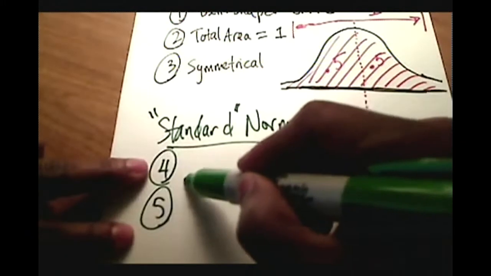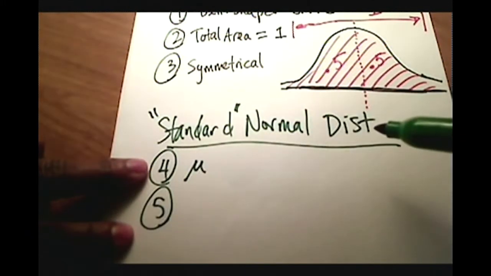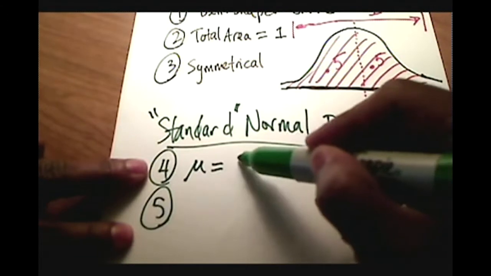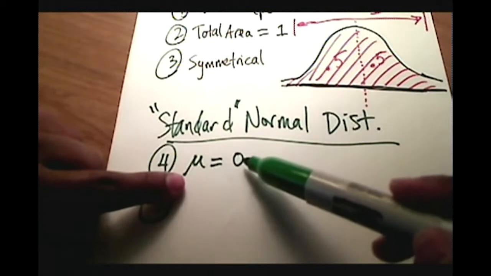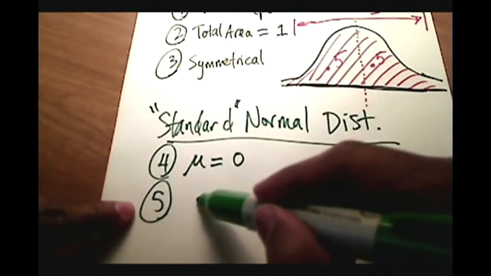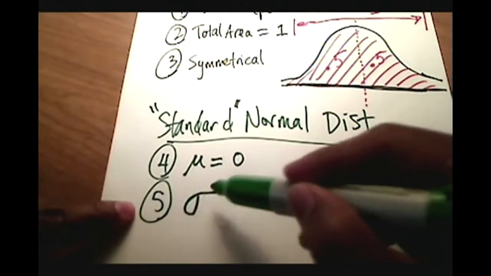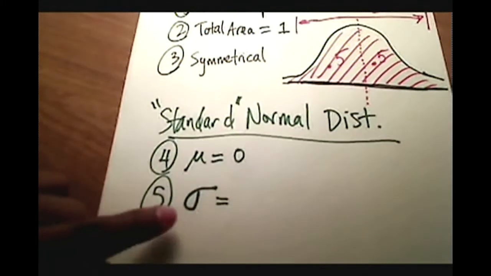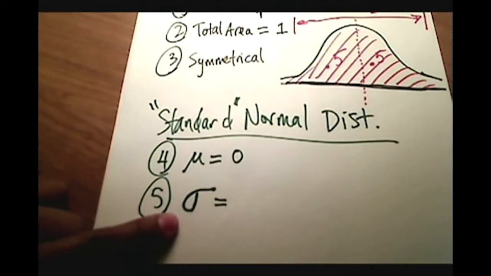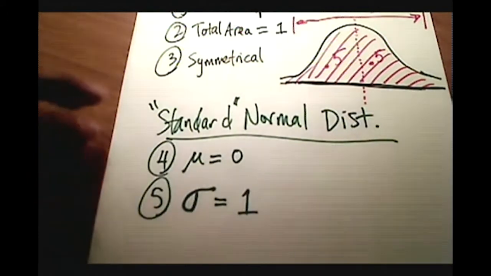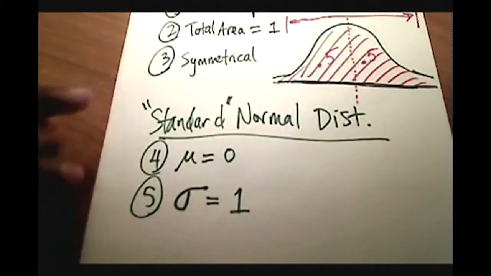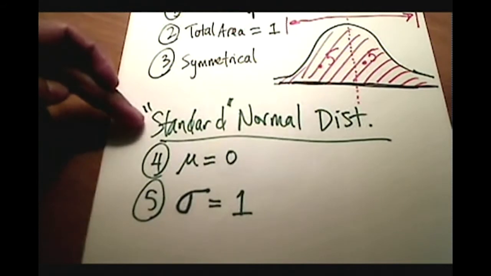Number one is that the mean, and that Greek letter is mu, which stands for population mean, or population average, same thing, that the mean is going to be 0. All right, that's what standard means. Standard means that the mean, population mean, is 0. And the other thing that it means is that this Greek symbol sigma, which is lowercase sigma, and that means population standard deviation, is automatically 1.